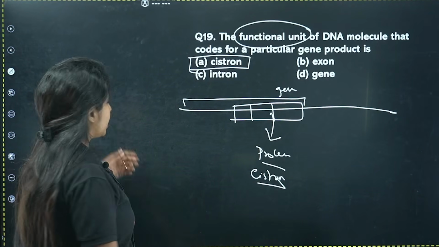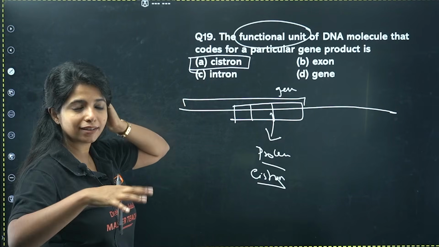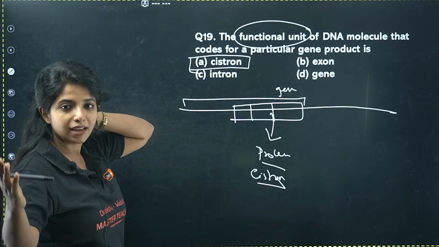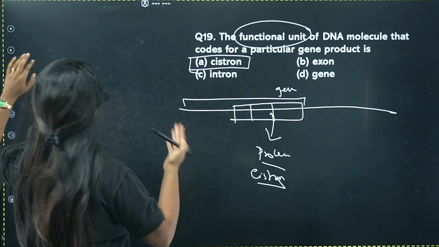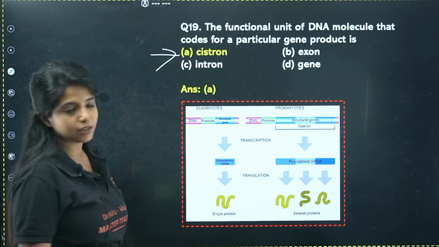Here in us, it's not like that. You know, the lac operon, Z gene, Y gene, A gene, all of them are together. That is polycistronic. P for prokaryote, P for polycistronic. But us, we are monocistronic. Anyway, the functional part is known as cistron.